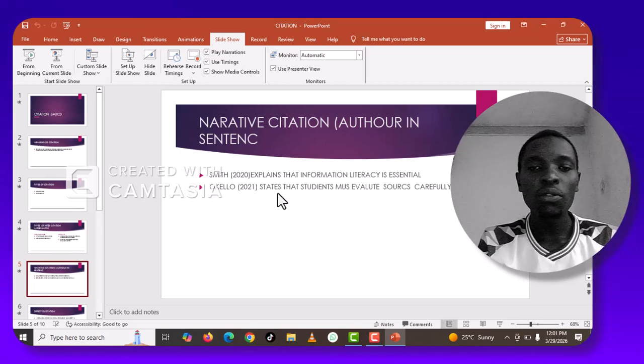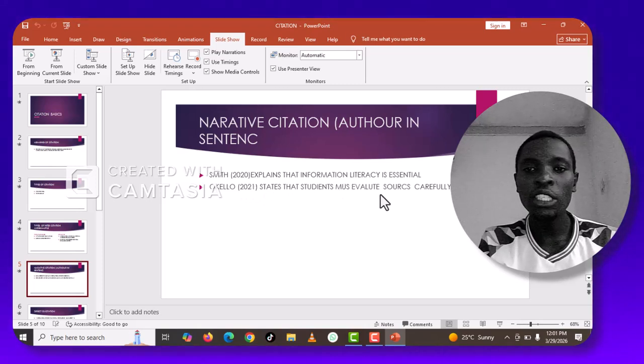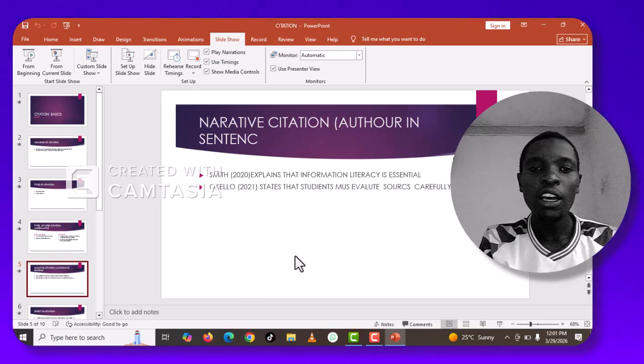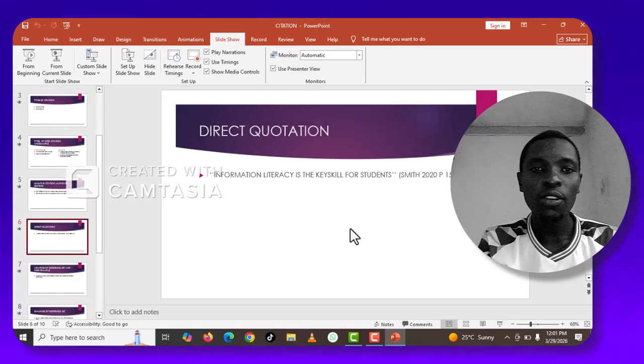When you are talking of the narrative citation, the author is inside your explanation. Then we have another example: Okello 2021 states that students must evaluate sources carefully. This is how narrative citation looks.